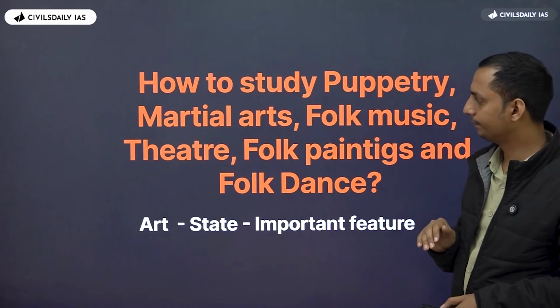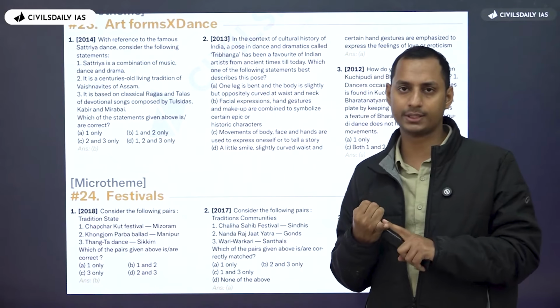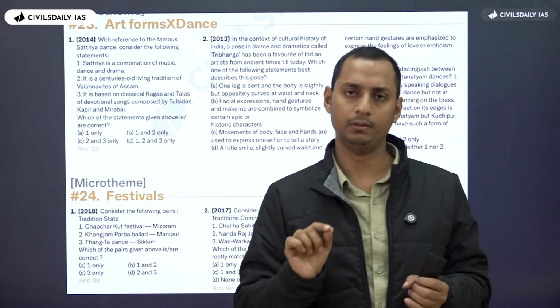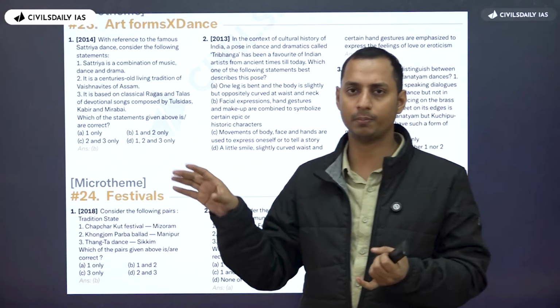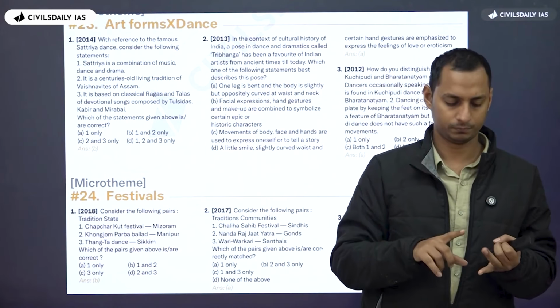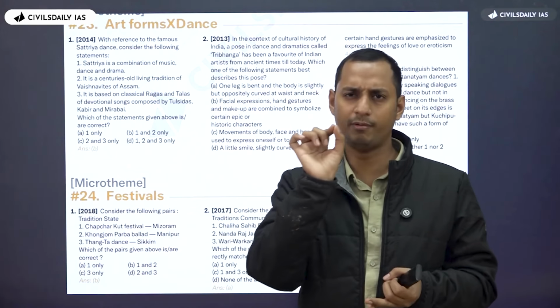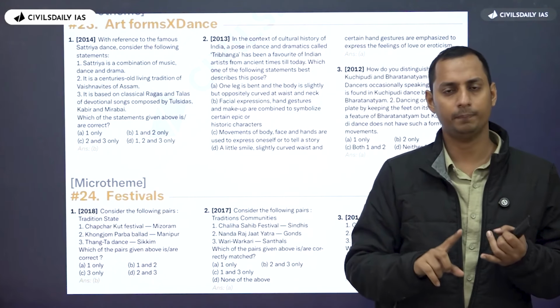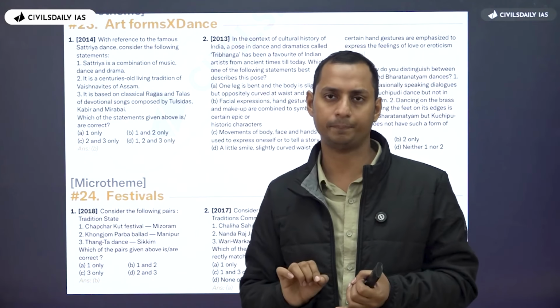When you read the same, in the case of classical dances, you can dive a bit deeper. Let's say for Satriya, it was propagated by Sriman Shankaradeva. Dive a bit deeper with respect to only the classical dances. Okay. What about the other folk dances?